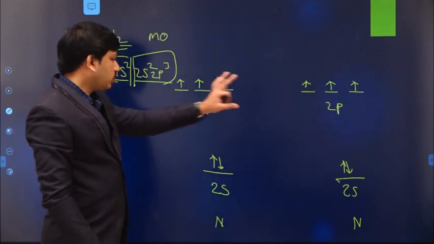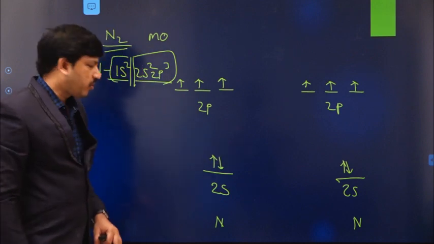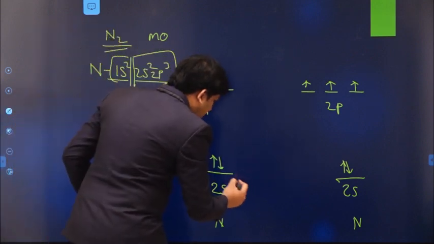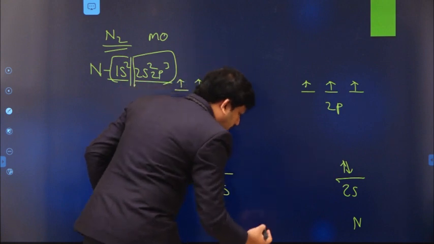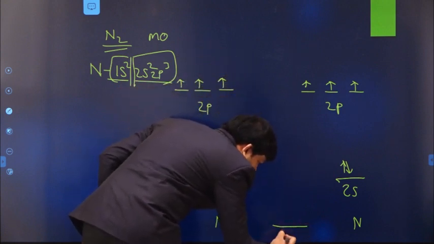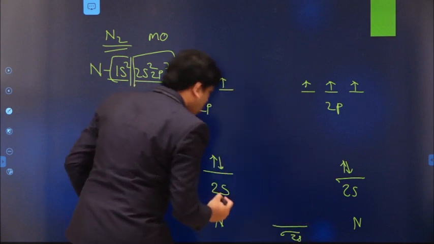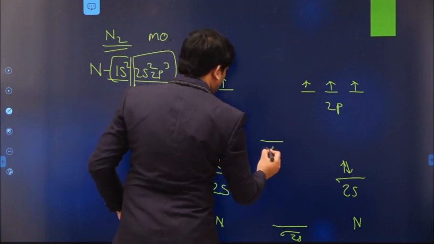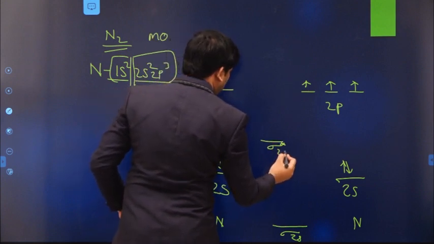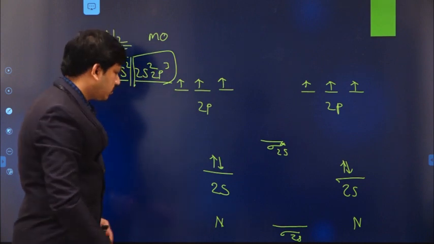Now how is this linear combination possible? As we said, a 2s can combine with another 2s orbital, and there is a formation of sigma 2s and sigma star 2s.